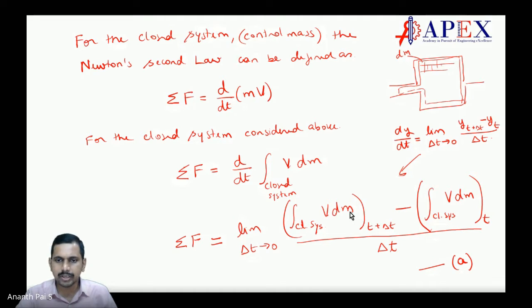Why did we take v into dm? Because that is momentum, correct? Now why did we integrate? Because for every small portion, the mass doesn't remain the same. Why doesn't it remain the same? Because there might be differences in the densities, correct? Because of that, dm may change everywhere. So we are saying v into dm, where v is the velocity of that small mass. Till here it's clear, correct?